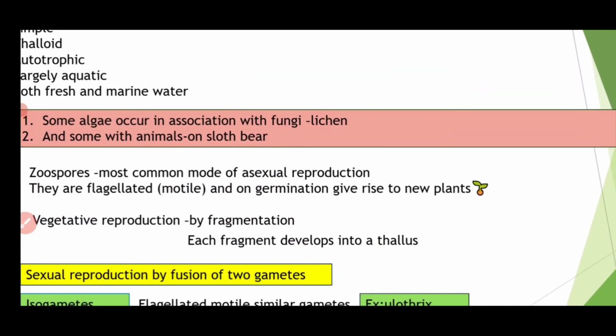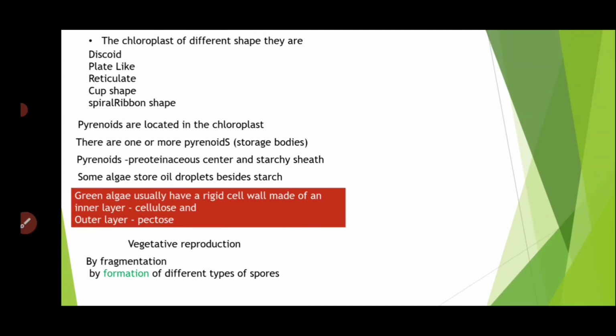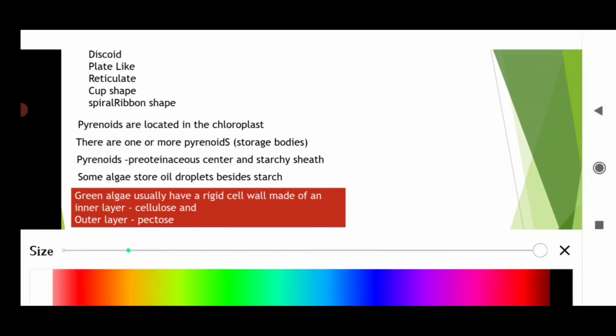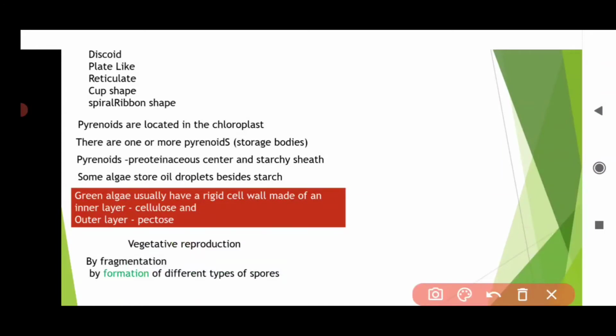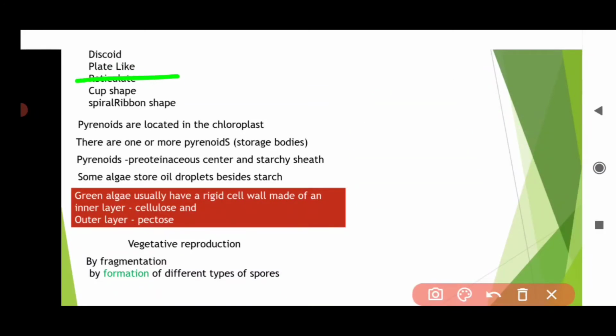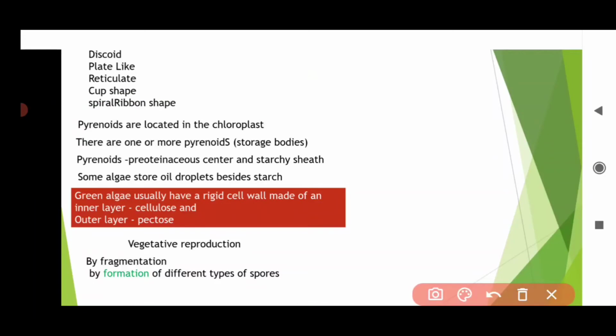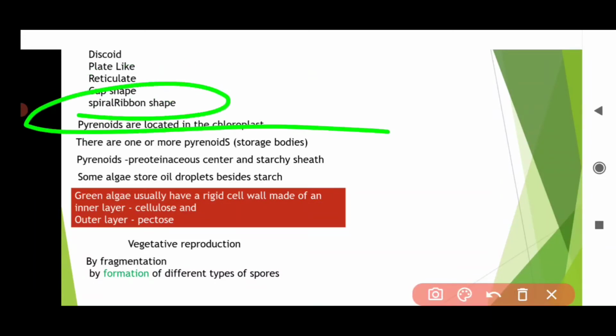Now coming further, the chloroplasts are of different shapes. What are the different shapes? They can be discoid, which is nothing but disc shape, plate like, reticulate, cup shape as in chlamydomonas. You can remember chlamydomonas, cup shape, spiral shape or ribbon shape also present in different green algae.